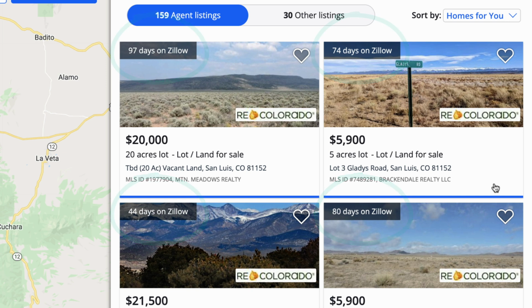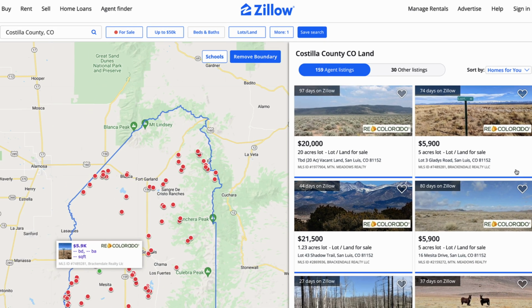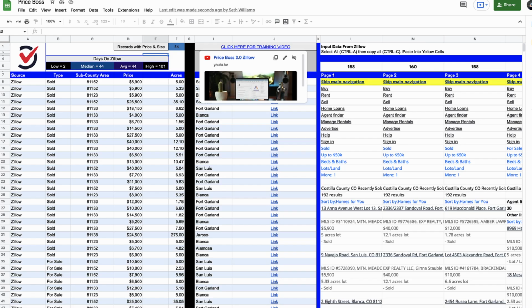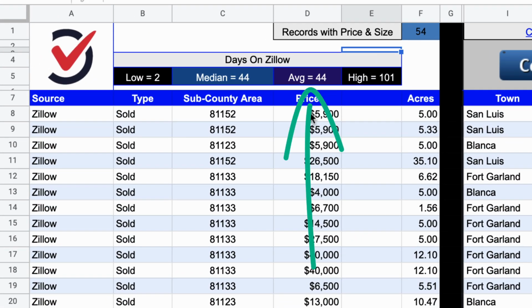How long has this particular property been sitting out there? It can help you assess how quickly properties are moving in a given market, or if there's a particular property that has not sold for a long time. You might not know why, but it could at least tell you that, for whatever reason, people aren't buying this property. And in Price Boss, it will outline the average days on the market for all of those listings that you put in there.